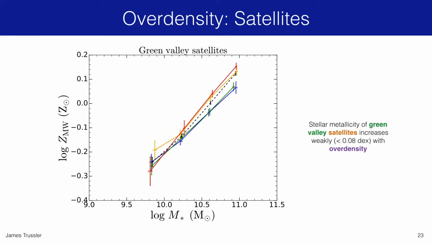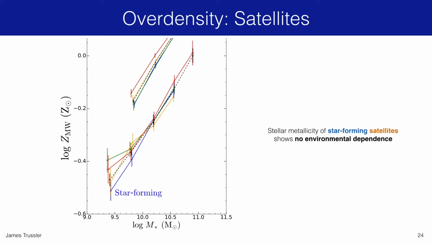We find a similar weak trend for the Green Valley satellite population as you go from the low density regions in blue to the high density regions in red. There's at most a 0.08 dex increase in metallicity. But interestingly, we find no indication of an environmental dependence for the star-forming satellite population.